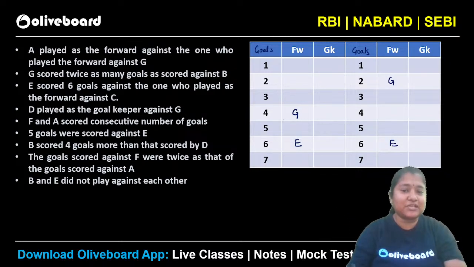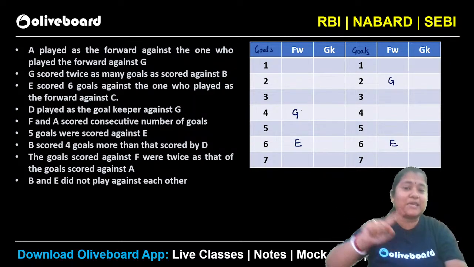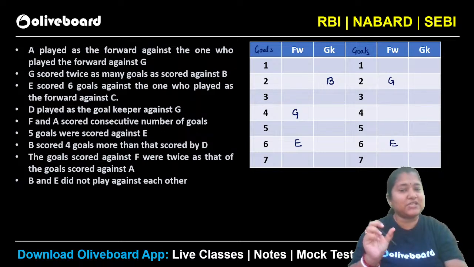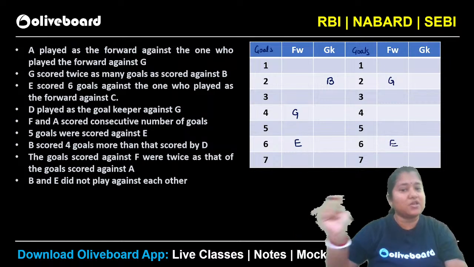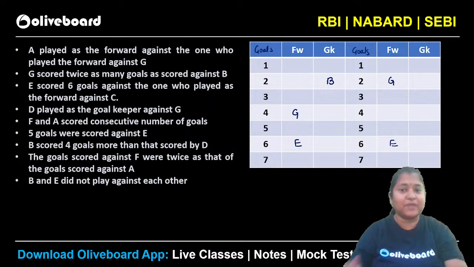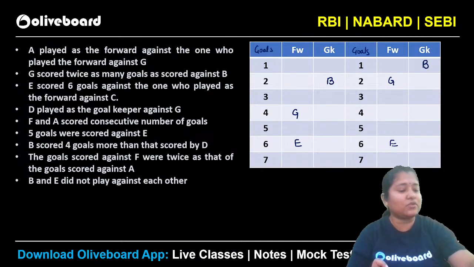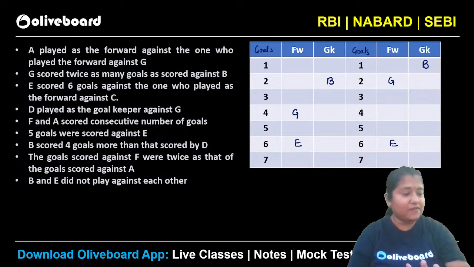That is, let's say if G scores 4 goals, that means B के against कितने goals हुए होंगे? 2 goals हुए होंगे, right? So B will be this person here, isn't it? Because G scored twice as many goals as scored against B. So if 2 goals are scored against B, then 4 goals will be scored by G here. Similarly, if 1 goal is scored against B, then 2 goals will be scored by G. That is the meaning of the second point here. Are we clear till here? Please let me know. ये समझ में आया सबको? Everybody clear till here? Everybody?